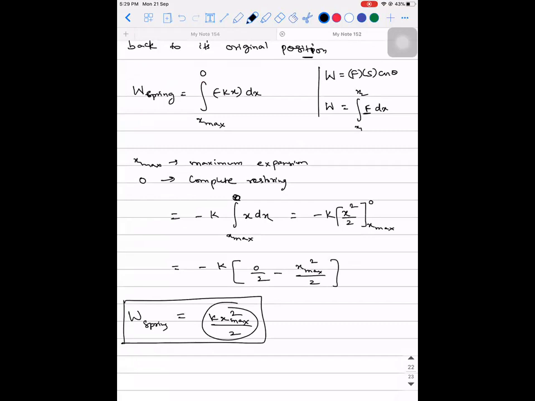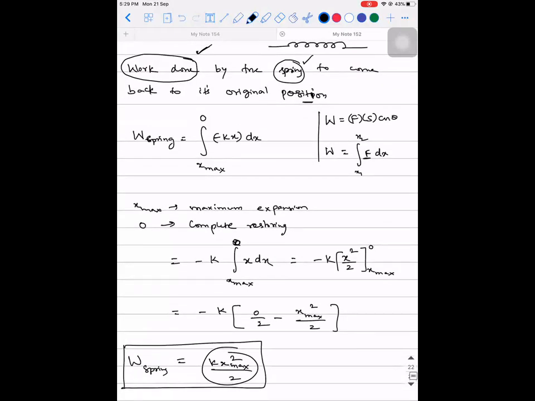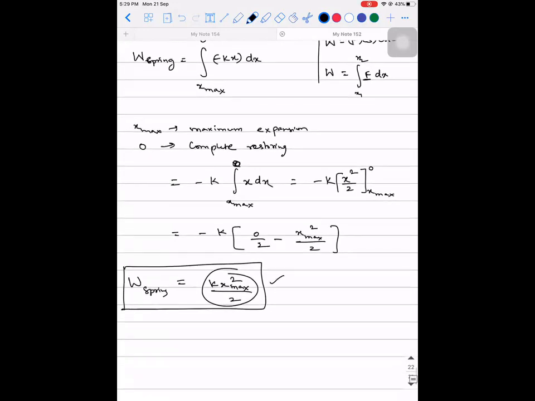Are you able to understand what I did? Yes, sir. So what did I calculate? I calculated the work done by the spring to come back to its original position. And what is the final value we got? Half into k x max square. Okay, this work done is the amount of potential energy released by the spring to come back to its original position.